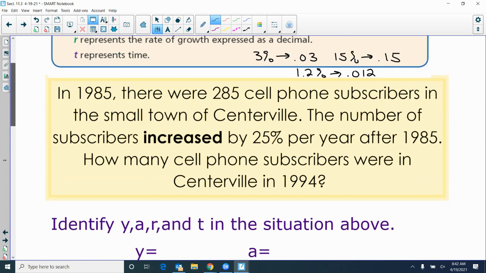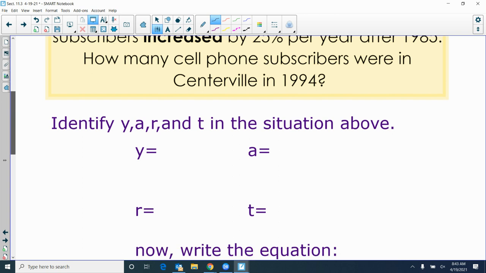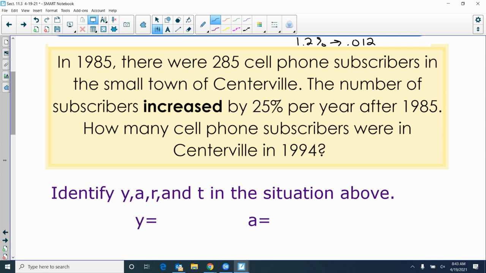This is a pretty good example of things that increase exponentially. There were 285 cell phone subscribers in Centerville in 1985. The number of subscribers increased 25% per year, 25% of the original amount every year. How many cell phone subscribers were there in 1994? A lot. Well, let's figure out how many. Now we have to identify the key things. Let's start with A first and come back to Y. A is the original amount. What's the original amount in this case?